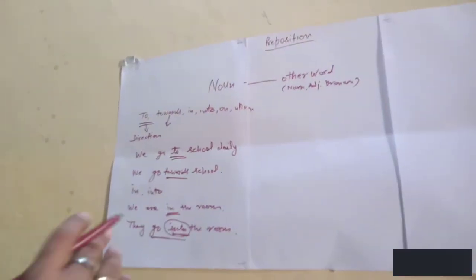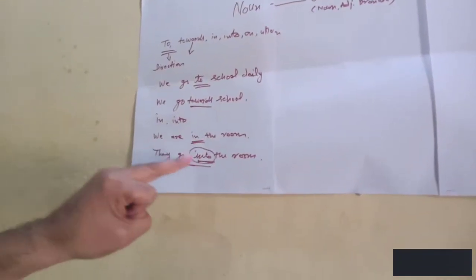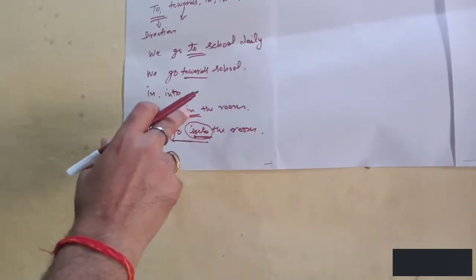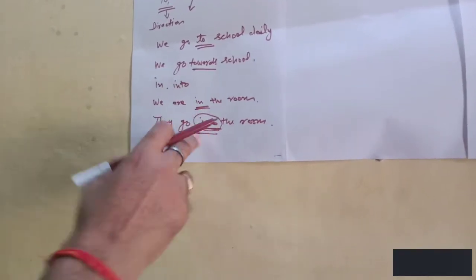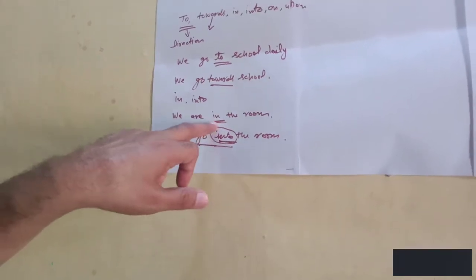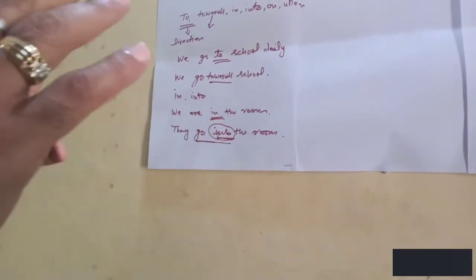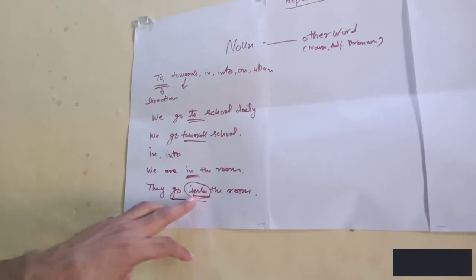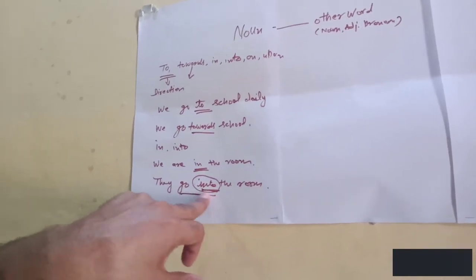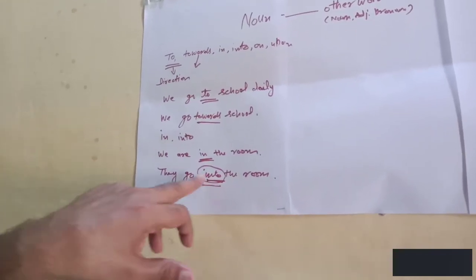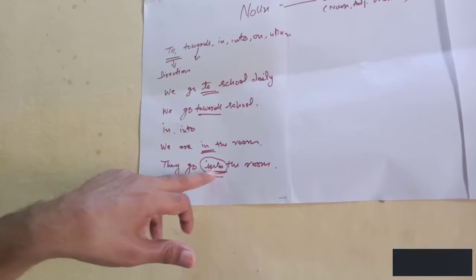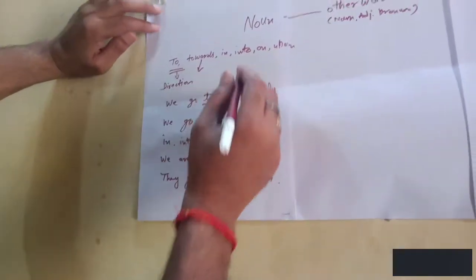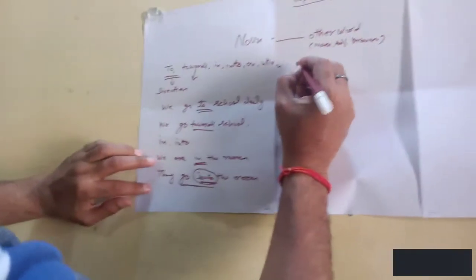If already you are in the room, but you use into, both have the same meaning, में. In means में and into means में, but in is used when you are already at that place, while into indicates movement. For movement we use into. Understood? So now like this, the other pair, on and upon.